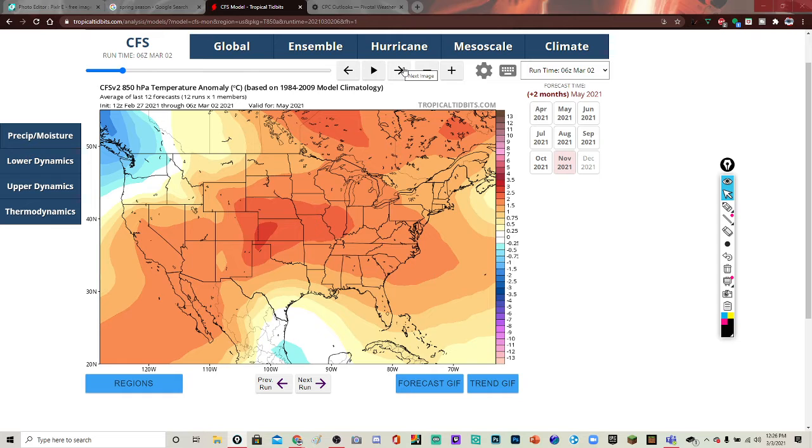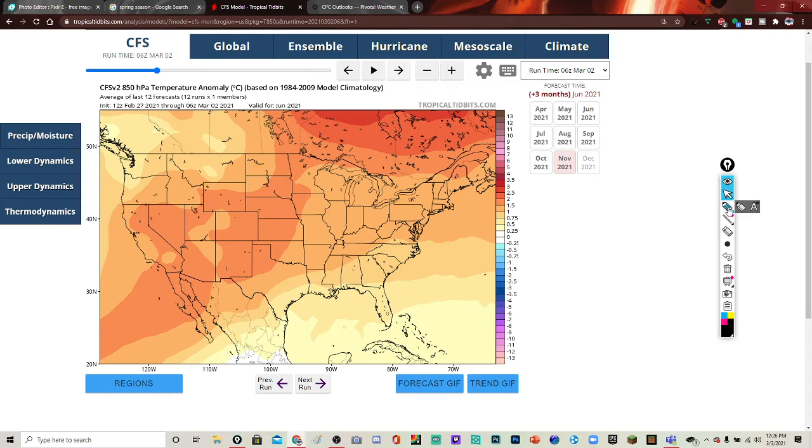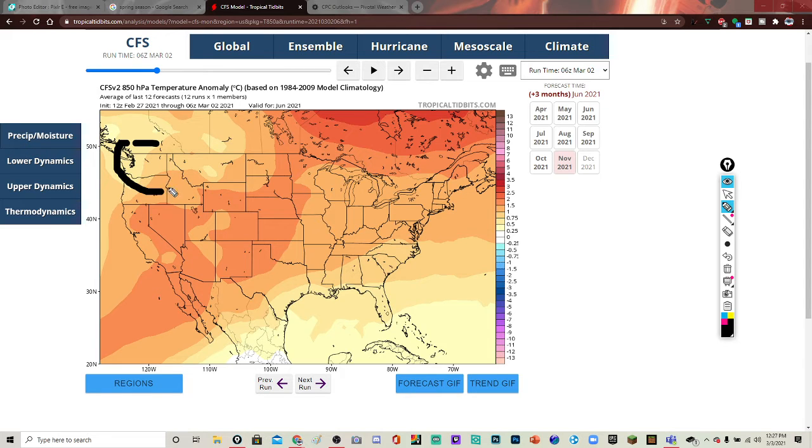And then let's look at June now, and we see most of the warm air actually moves a little more toward this region. Don't forget this is a little far out, so this could change. But we see warm air back toward this region here, and finally that cold moving out of this area. Don't forget this is far out, so that could change, but right now it's showing it's going to be pretty warm by June, almost the end of spring.